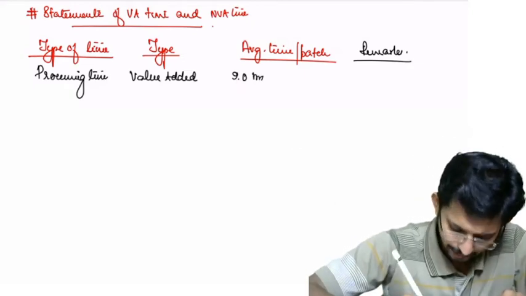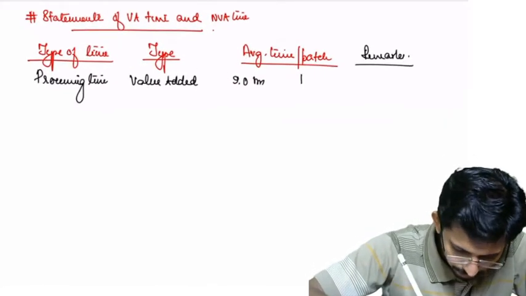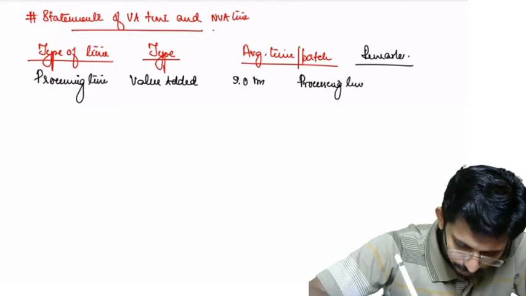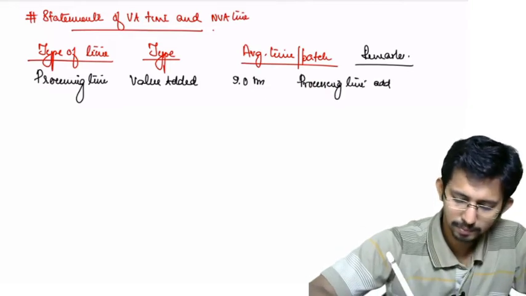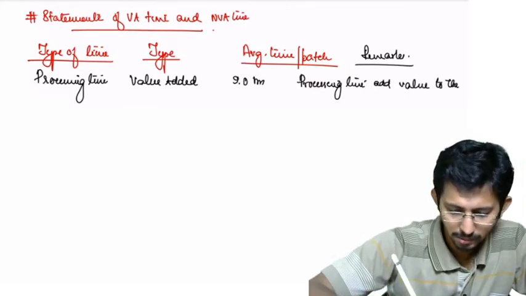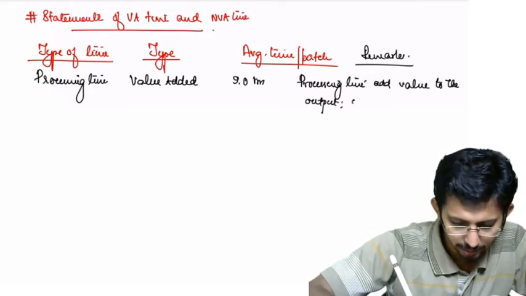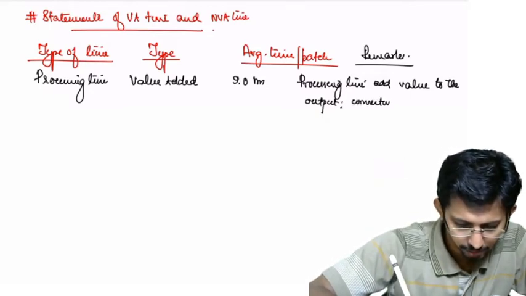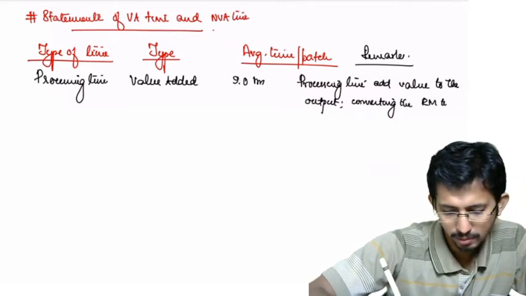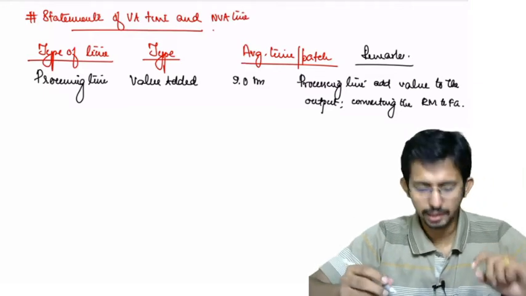You can write that processing time adds value to the output, converting the raw material to finished goods. Hence it is a value added time.